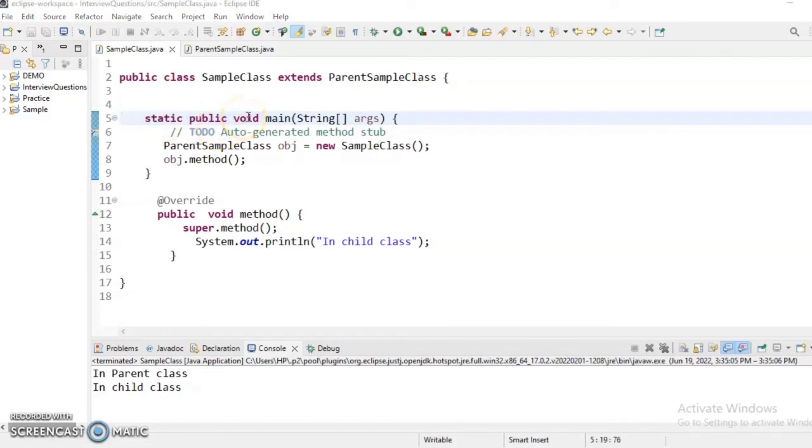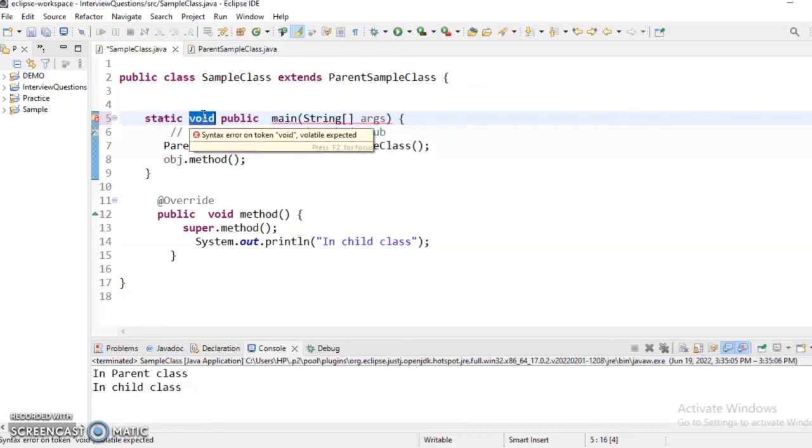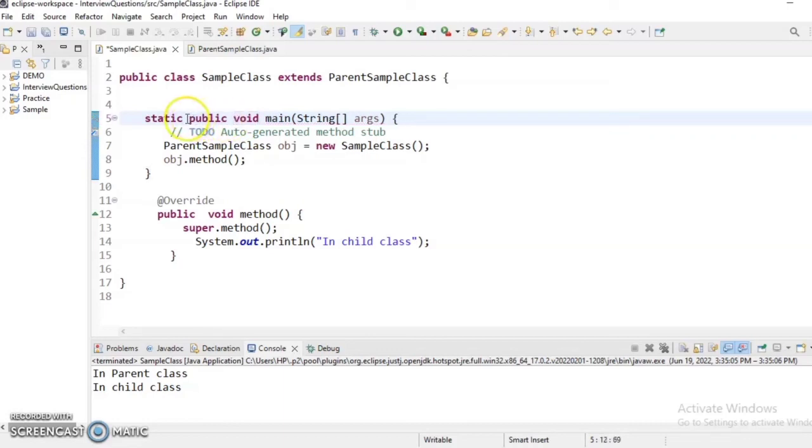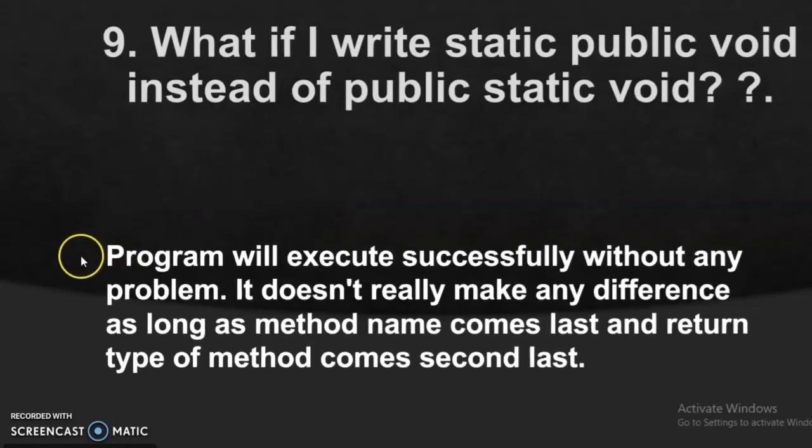Let's try one more thing. I have never tried it, but let's try. Suppose I write void somewhere in between, does it matter? Yes, it matters. We cannot change the place of the void, but we can exchange public and static, because it is giving us a compilation error. So this is also a bonus question for you, that we can only change the place of static and public, but not the void. This is a very tricky question. You have to keep in mind that there will be no effect, and the program will execute successfully without any problem.